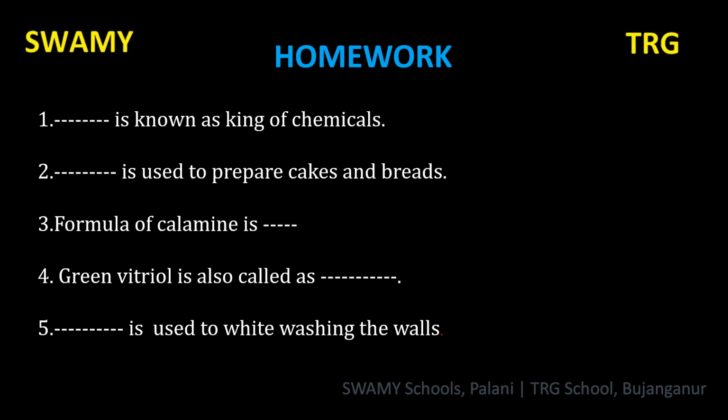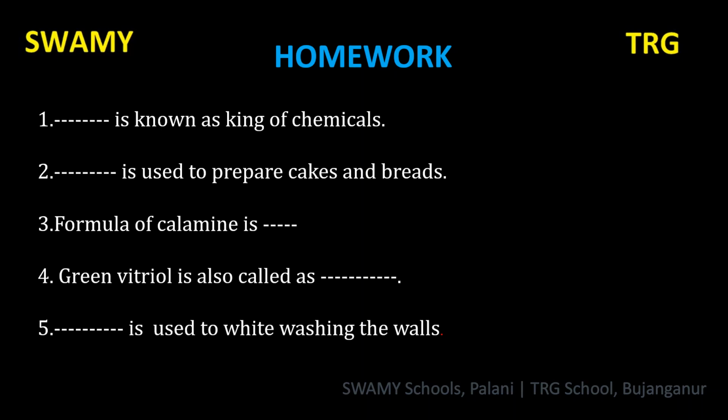Here I give you 5 questions. How to write the answer for these questions: in your note, write the date and lesson name and write the answers clearly. Submit on reopen day. First question: dash is known as king of chemicals.